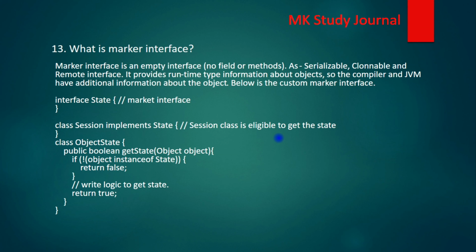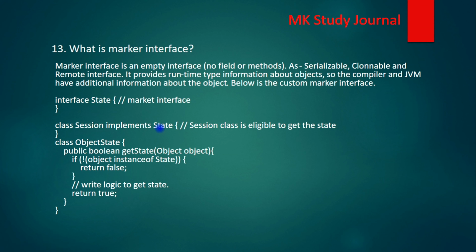So the next question is how we can create a custom marker interface. To create a custom marker interface, here I have written a code snippet, where we are creating a State interface. This is a simple marker interface. There is no variable or method inside this interface, and then we have created a class Session which is implementing our State interface, basically the marker interface.